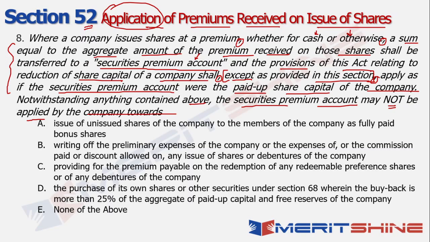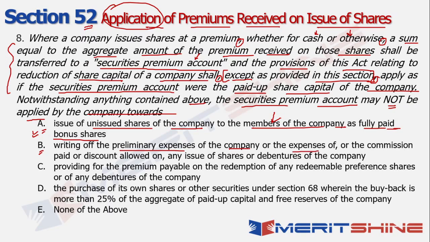So if I look at option A, it says issue of the unissued shares of the company to the members of the company as fully paid bonus shares. So obviously you're talking about bonus shares, right? And also to the members of the company. So in this case, looks to be quite logical, right? Second, it says writing off the preliminary expenses of the company, any expenses incurred, right?